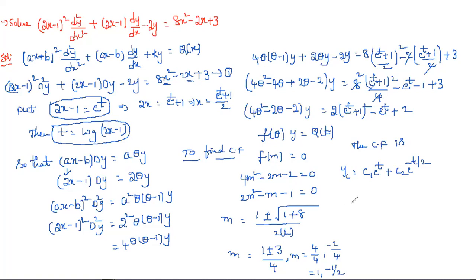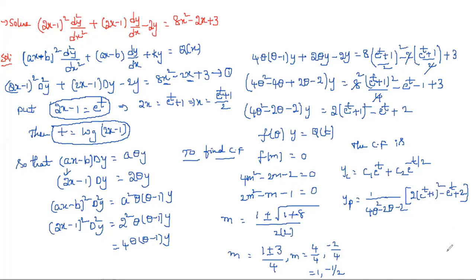So yp is equal to 1 by f of D, that is 1 by 4D square minus 2D minus 2, into 2 into (e power t plus 1) whole square minus e power t plus 2. Now we need to find the particular integral for this.